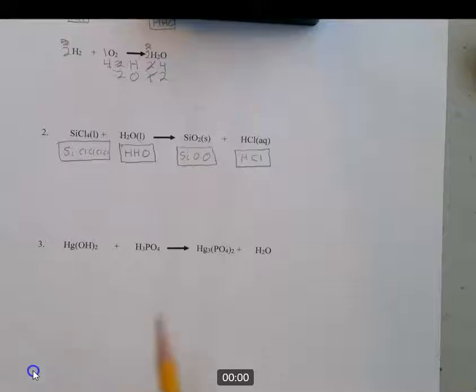The 4th one is aqueous, and that's a mixture of something in water. So if you take a glass of water, that would be considered a liquid. But if you put some salt in it and stir it around so that now you have salt water, even though it still looks like a liquid, it's not considered a liquid in terms of chemistry. It's a mixture of 2 things, a liquid water and the salt. That's a solute and a solvent. Again, we'll talk about this later, but that's called a solution.